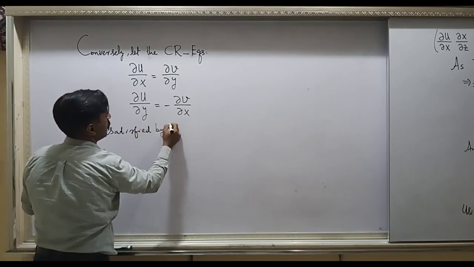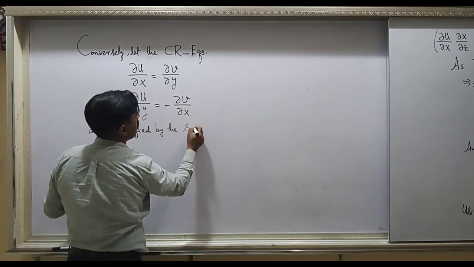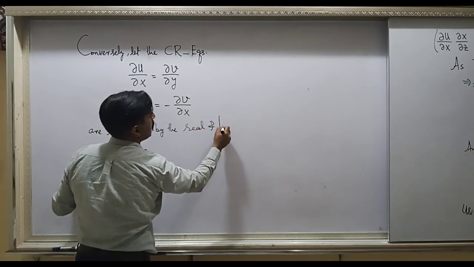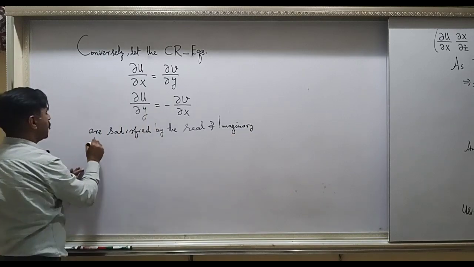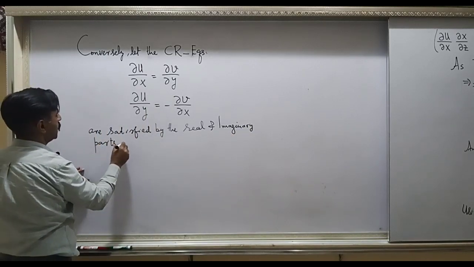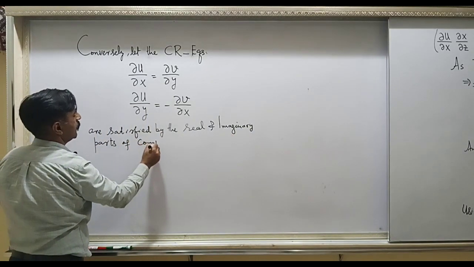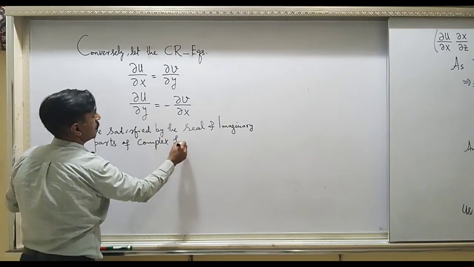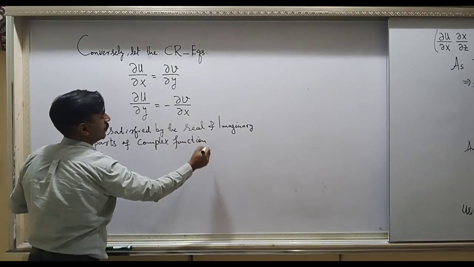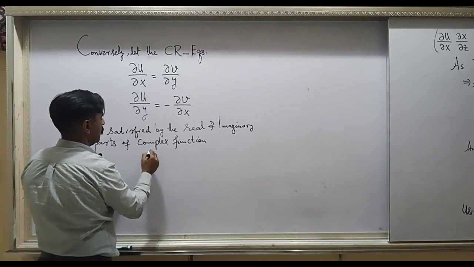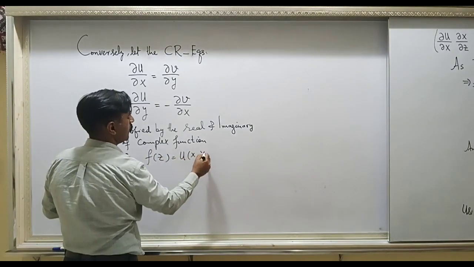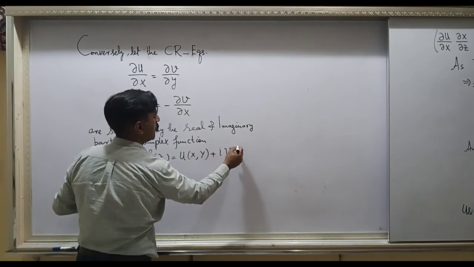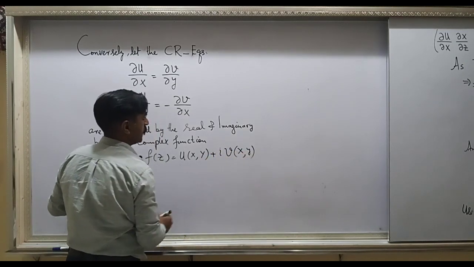by the real and imaginary parts of a complex function f(z) equal to u, which is a function of x and y, plus iota v, which is a function of x and y.